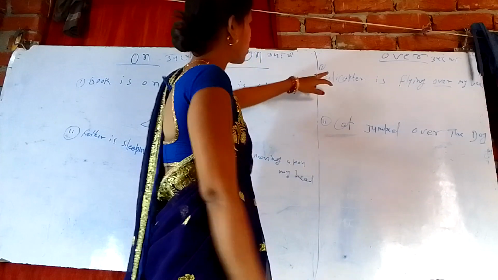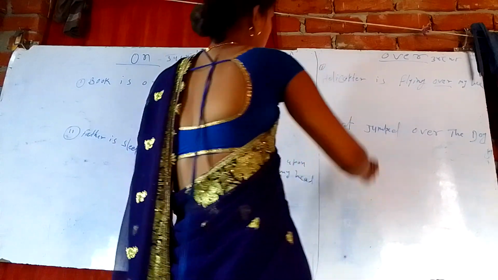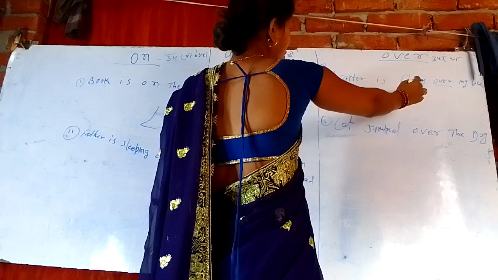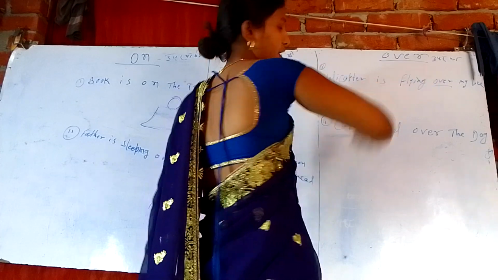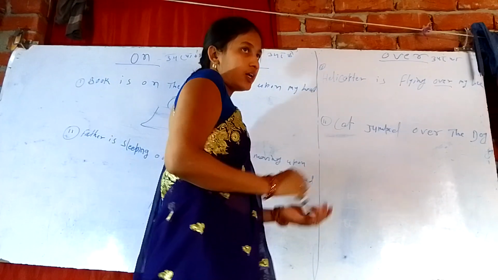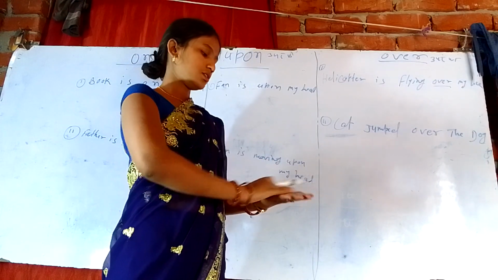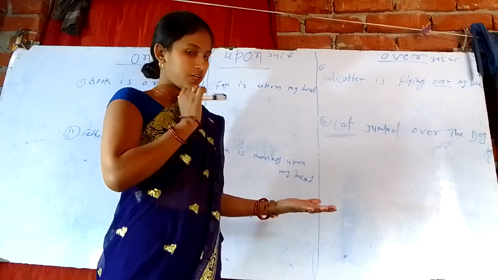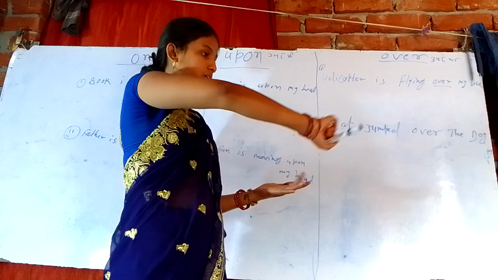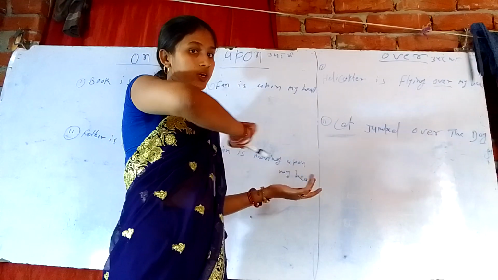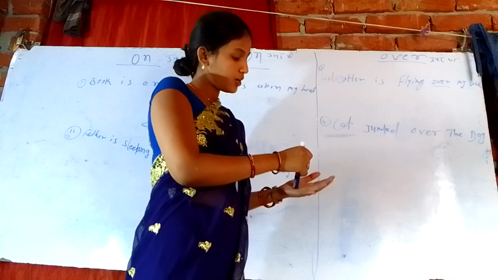Third thing is that the helicopter is flying over my head. This is me and this is the helicopter. The helicopter is going, flying. That's why it is not here.